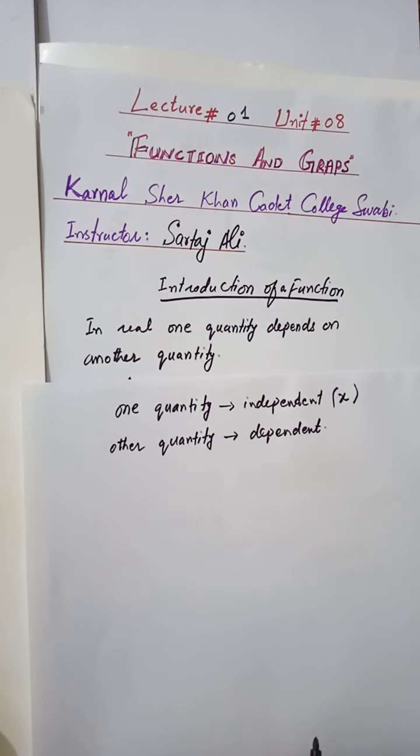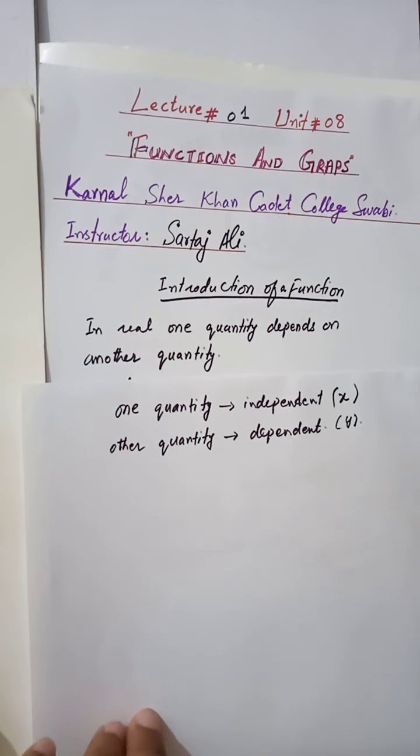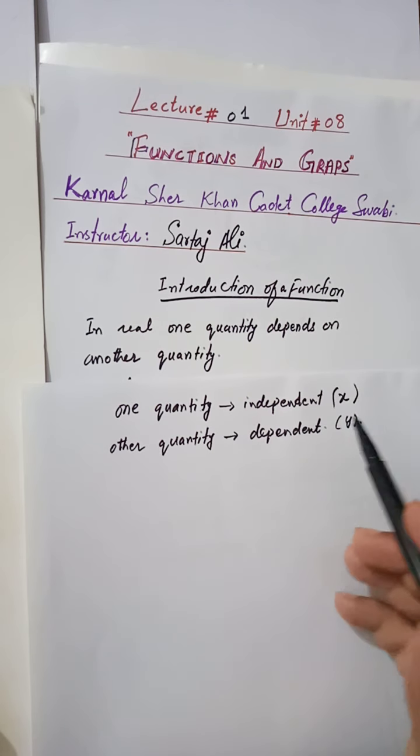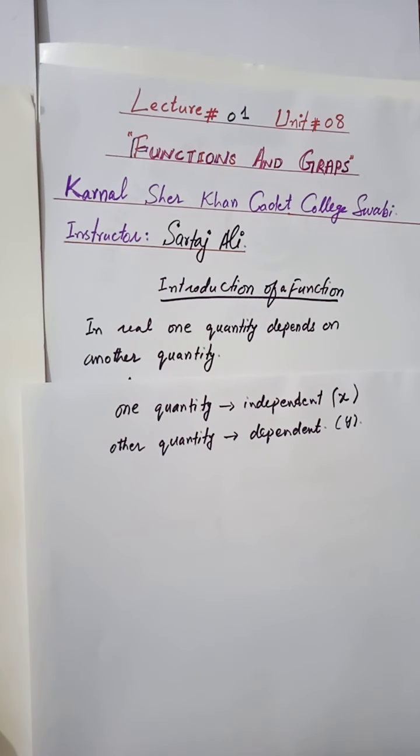And a dependent quantity is always plotted on the y-axis, so we can denote the dependent quantity with y. But you can represent independent by y and dependent by x, it's your choice. But most of the time and in most of the books, the independent quantity is denoted by x and the dependent quantity is denoted by y.